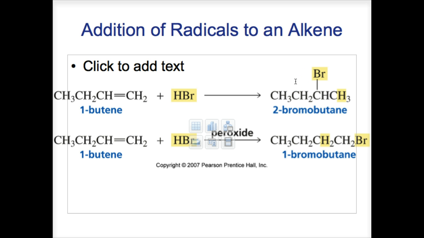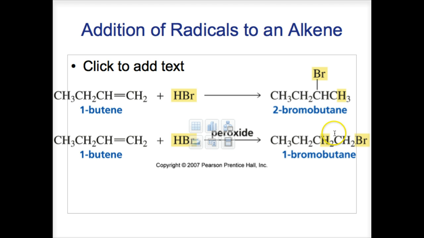If peroxide is added to the reaction mixture, as in the second reaction, it changes the mechanism of the reaction. So the bromine radical, bromine atom with just 1 electron, is the electrophile. And so it adds to the sp2 carbon with the greater number of hydrogens.